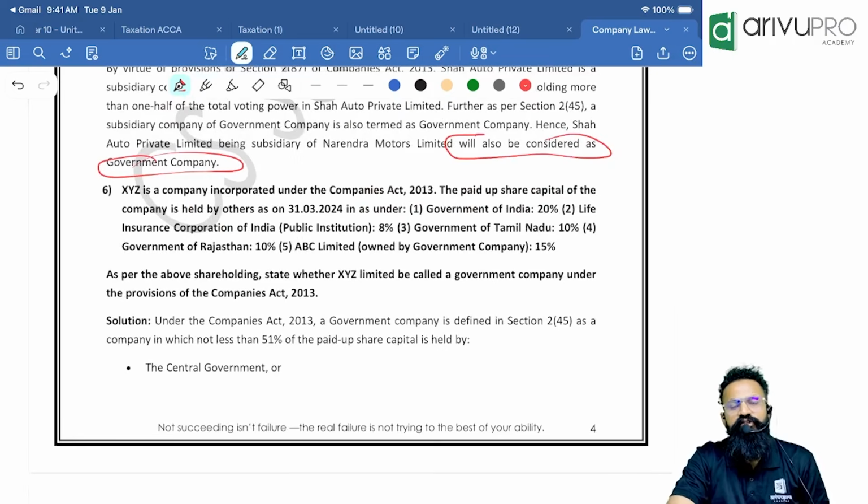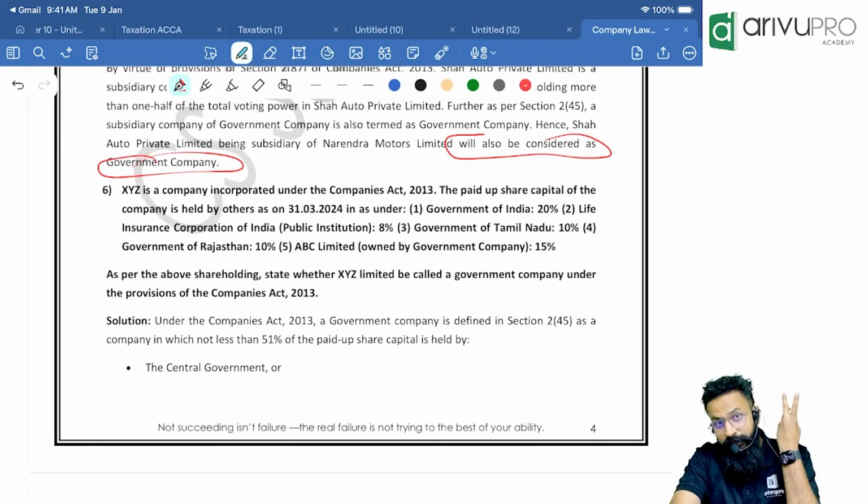Clear all of you? So in my provision, I will be writing majorly the subsidiary company definition. Yeah, and then facts and then conclusion.